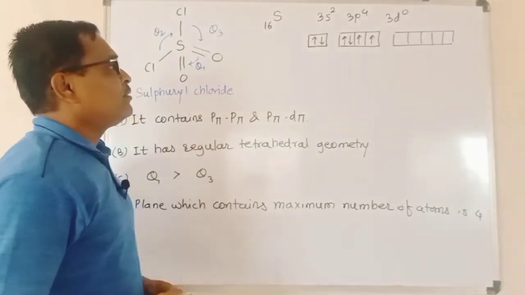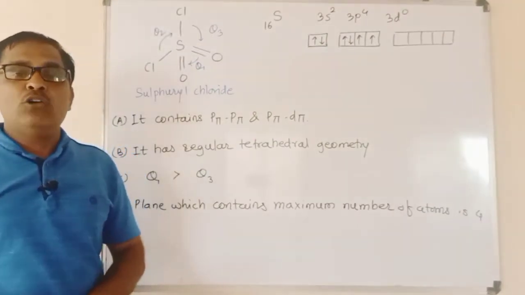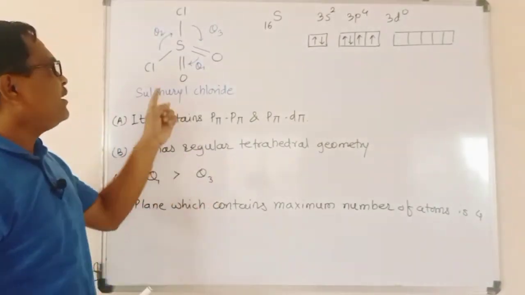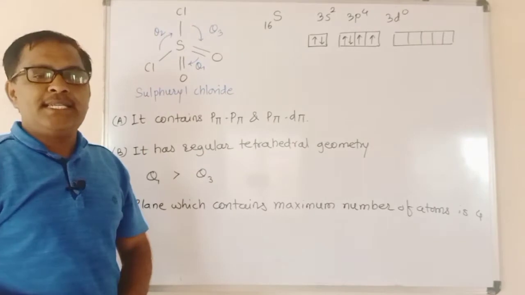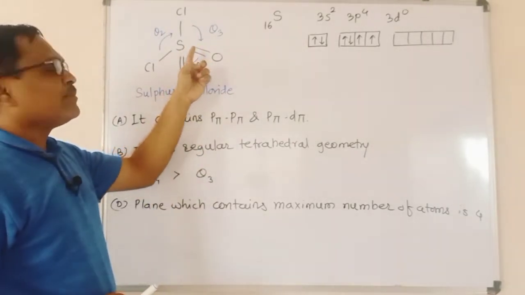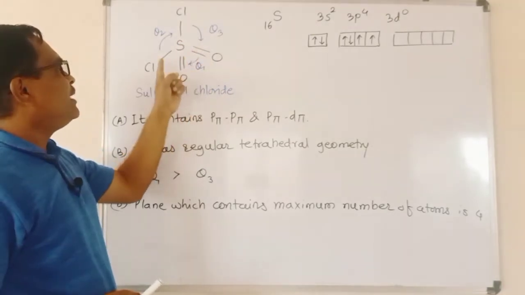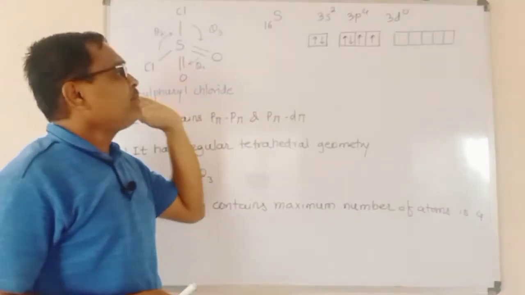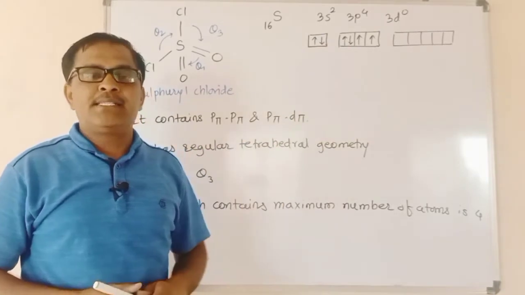In order to study the structure, we must know how many bonds are formed by sulfur. By looking at this structure, we can easily conclude that sulfur forms 6 covalent bonds, 1, 2, 3, 4, 5, 6, and therefore it requires 6 unpaired electrons.